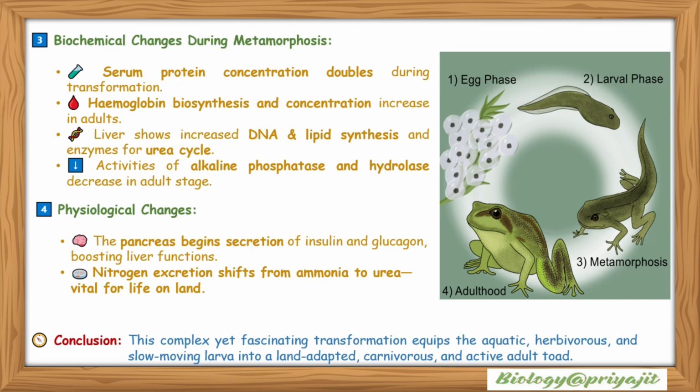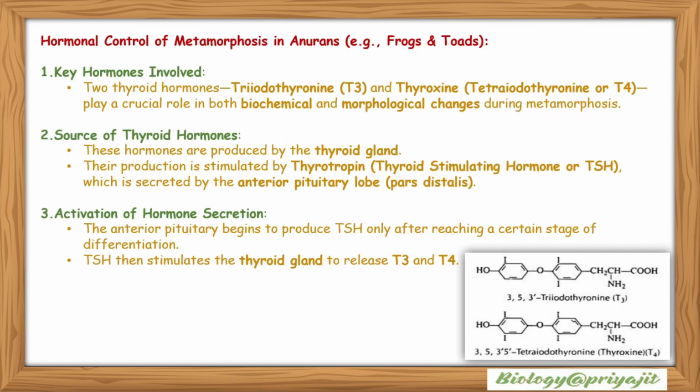Physiological changes: the pancreas begins secretion of insulin and glucagon, boosting liver functions. Nitrogen excretion shifts from ammonia to urea, which is vital for life on land. Conclusion: this complex yet fascinating transformation converts the aquatic, herbivorous and slow-moving larva into a land-adapted, carnivorous and active adult toad. Now we'll study hormonal control of metamorphosis in anurans like frogs and toads.